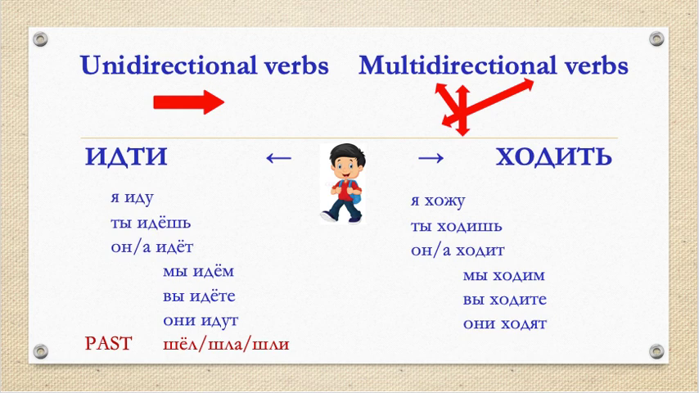Multidirectional verb ходить in the present tense has following forms. Я хожу, ты ходишь, он, она ходит, мы ходим, вы ходите, они ходят. And the past form for this verb is regular. We use the suffix l instead of the suffix t, and endings of feminine or plural forms if we need them.